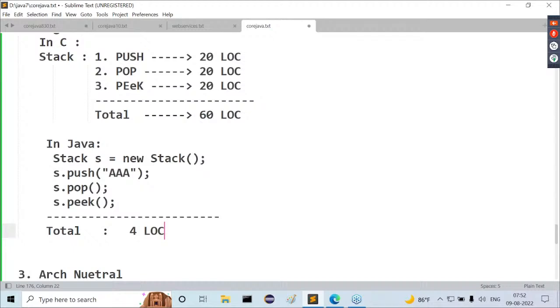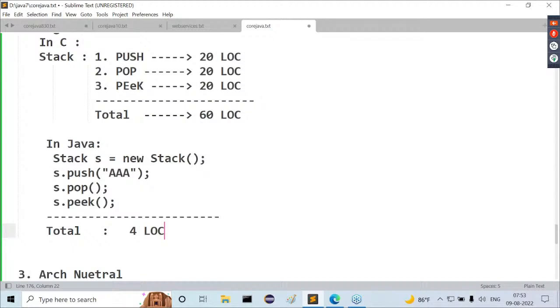Because of this predefined library inside Java, developers write fewer finish sections. But because of less predefined library in C and C++, developers have to write more and more finish sections, more and more lines of code. But in the case of Java, we write fewer finish sections. Why? Due to the availability of a very good predefined library. So that is the point here.